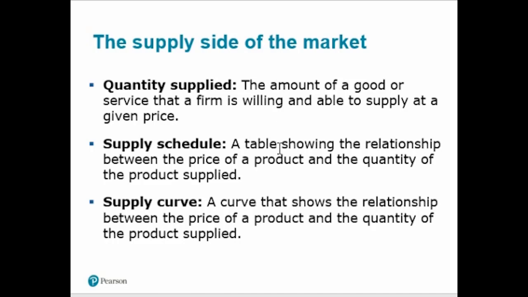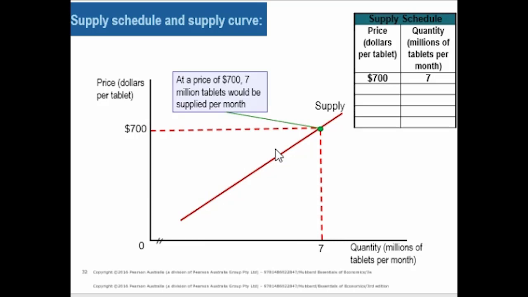And what is meant by supply schedule? A supply schedule is a table showing the relationship between price and different quantities supplied. And when we plot all those values of the table on a graph, that is called a supply curve. As you can see, we have different prices against different supply, that is called supply schedule. And when we plot all these values on a graph, that is called supply curve.